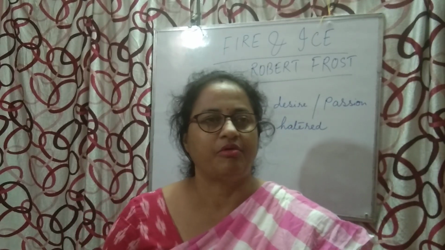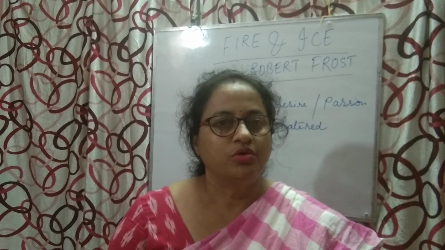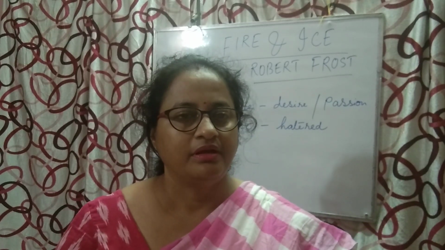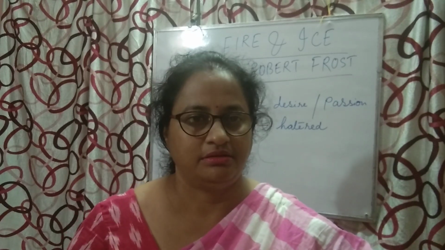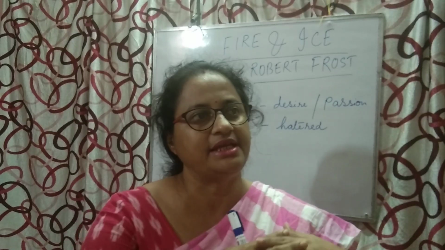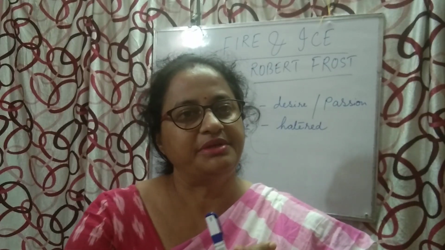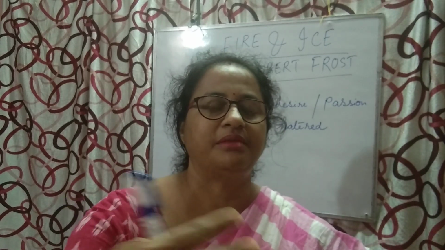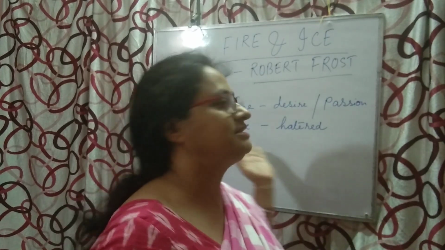They haven't written it deliberately, but it's their opinion that the world can be destroyed by fire. They are telling there are two possibilities. A group of scientists is telling the world can be destroyed by fire, and another group of scientists is telling the world can be destroyed by ice or water.